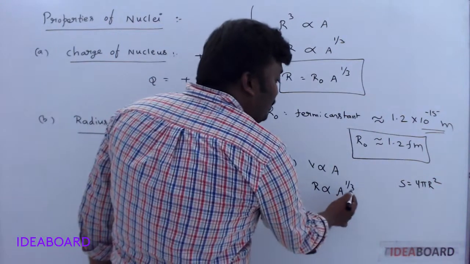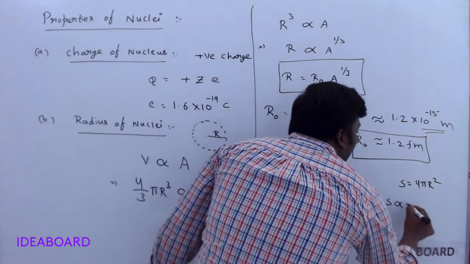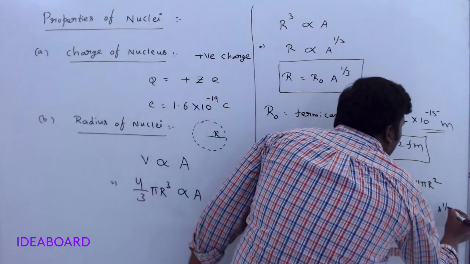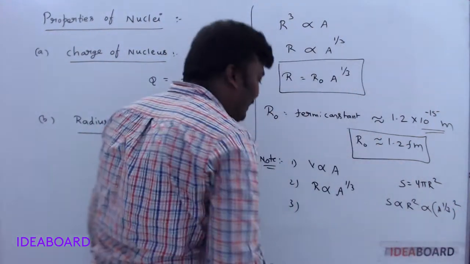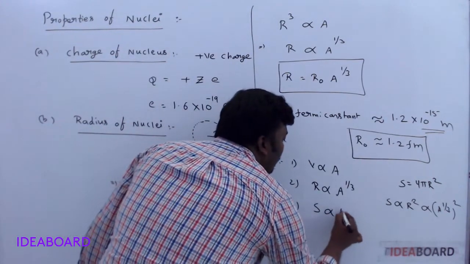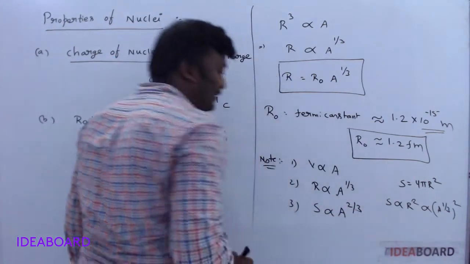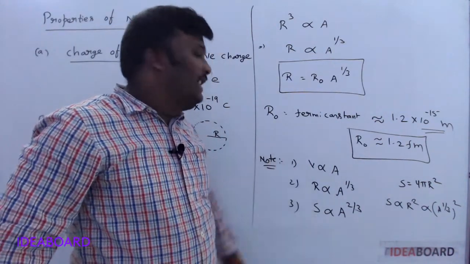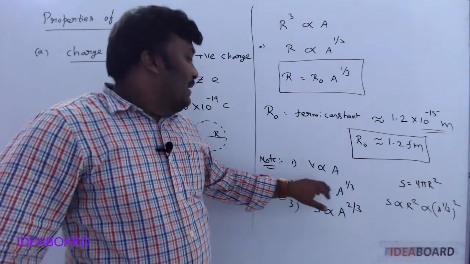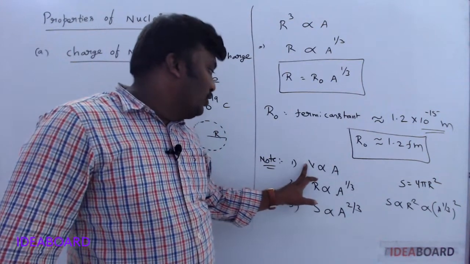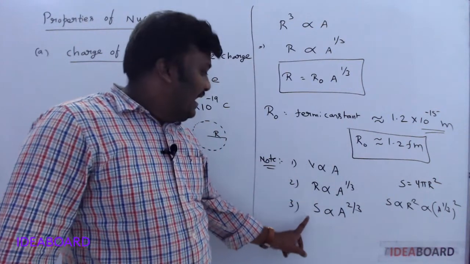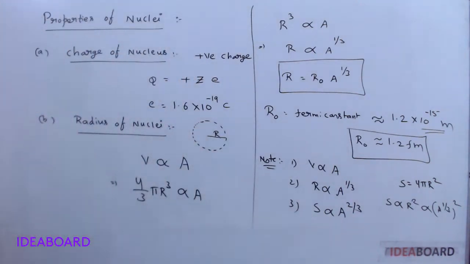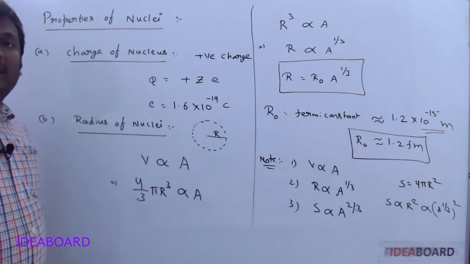Now r is proportional to A power 1/3, so S is proportional to r square, which is proportional to A power 1/3 whole square. Means S is proportional to A power 2/3. For numerical purposes we use these three note points: mass number related to volume, to radius, and to surface area. So this is about the radius of the nuclei.